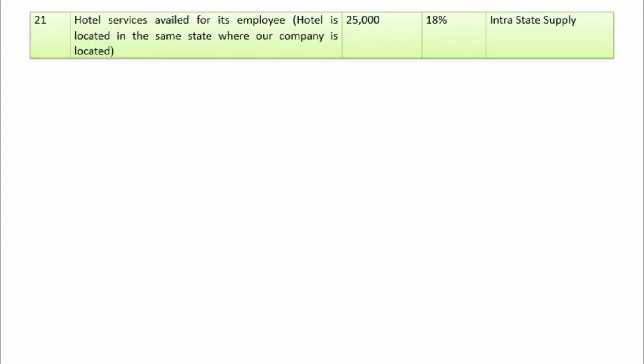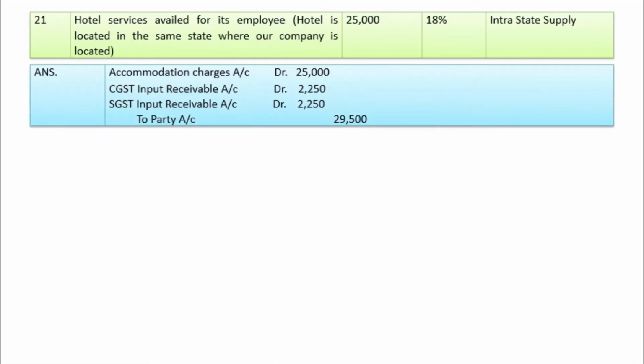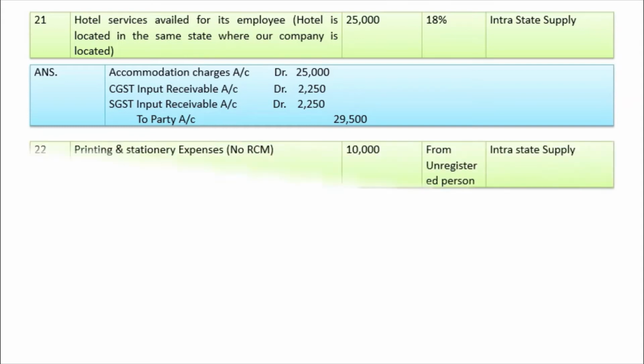If credit is not available, then what is the entry? So the entry is accommodation charge account debit 25,000, CGST input receivable account debit 2,250, SGST input receivable account debit 2,250, to party account 29,500.